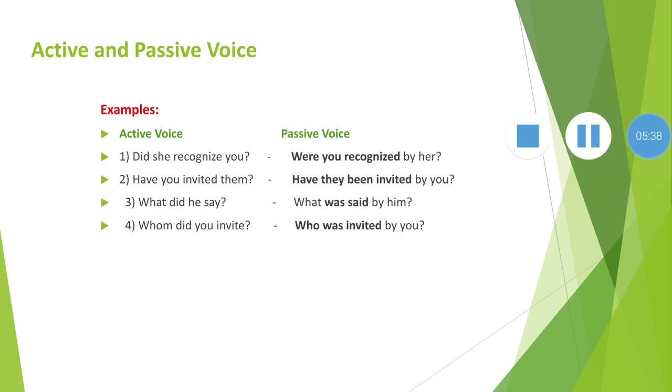So those sentences are interrogative, that's why: have they been invited by you, question mark. Number 3, what did he say? Okay, the sentence begins with a WH word, so the WH word will not be changed; it remains as it is in passive voice also. What did he say? Did means simple past tense is used. So we remove the did, and if the subject is singular, we use was. What was said by him, question mark.